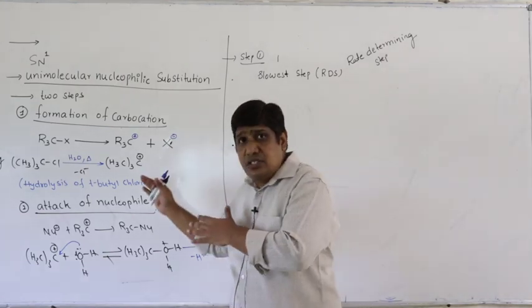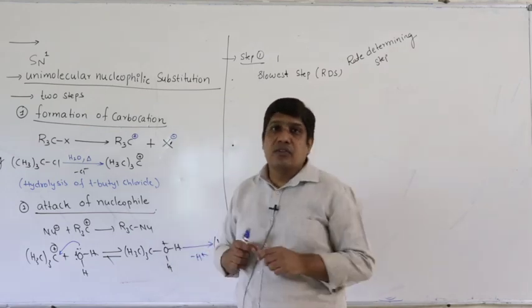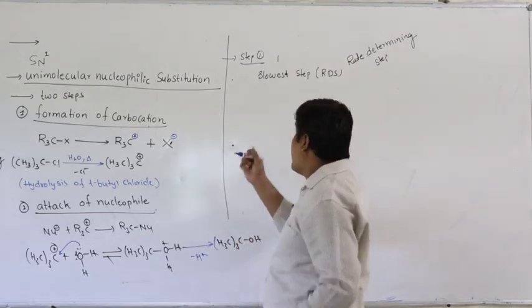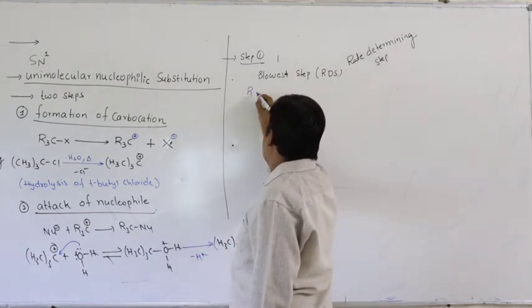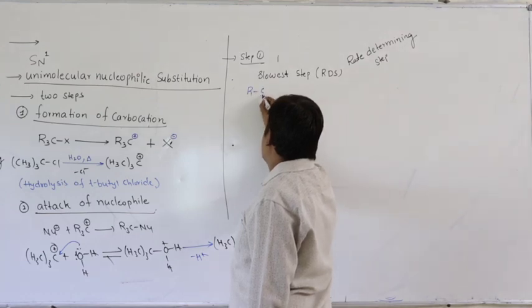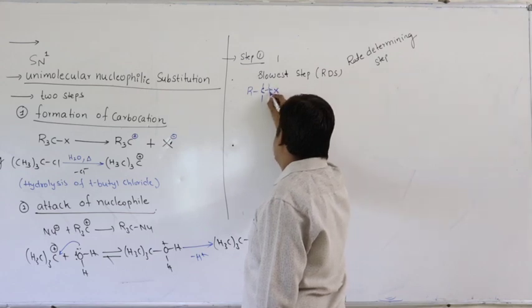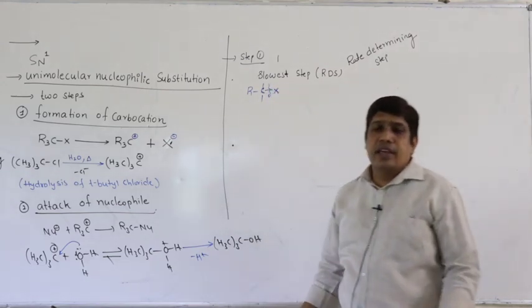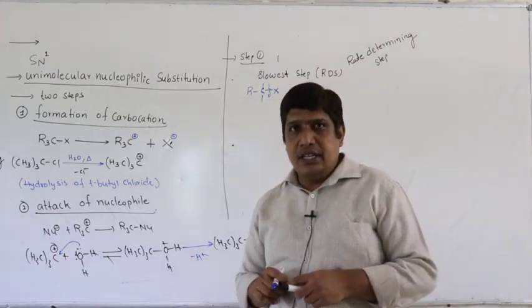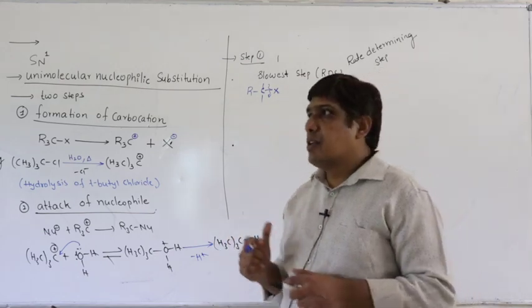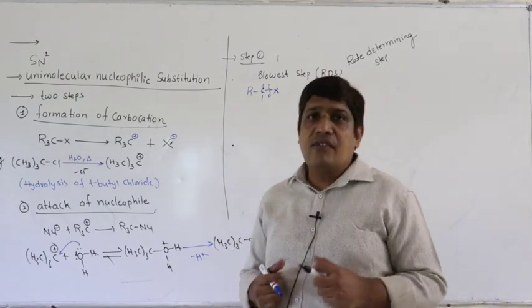The first step is the slowest step here because it involves breaking of carbon halogen bond. This carbon halogen bond is cleaved. To break the bond, you have to supply energy. That is why this is the slowest step, because it involves absorption of energy.